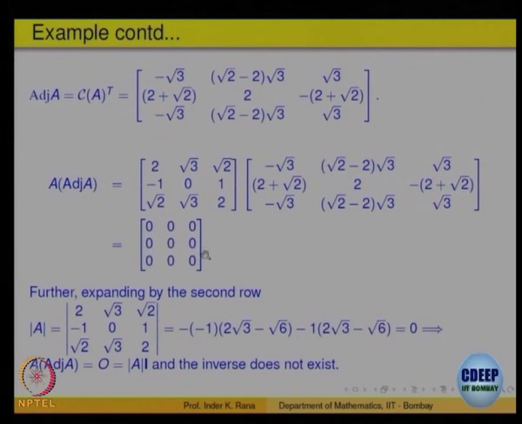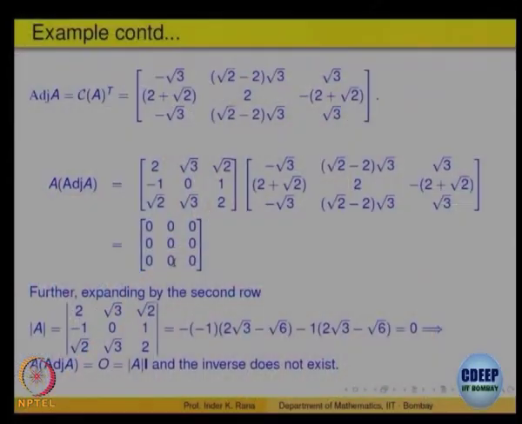Here it comes out to be equal to 0, that means the matrix is not invertible, you can't do anything. So, the earlier result was only for invertible matrices, because you can divide only when the determinant is not equal to 0. A into adjoint of A is equal to adjoint of A into A, equal to determinant of A times I, that is okay, but you can divide only when A is invertible.